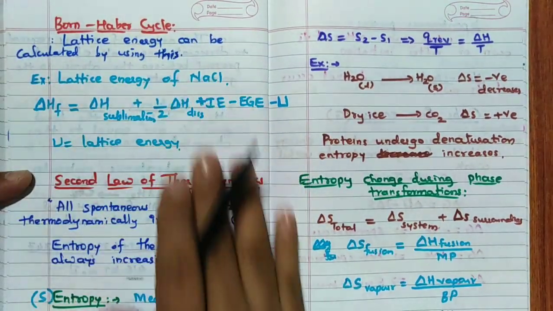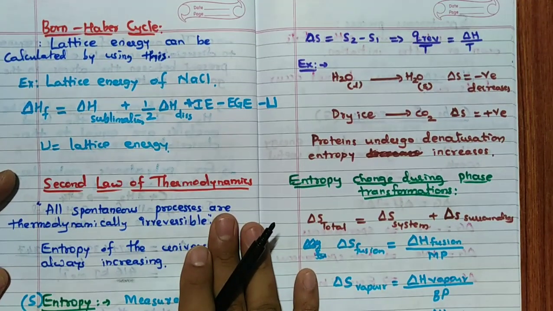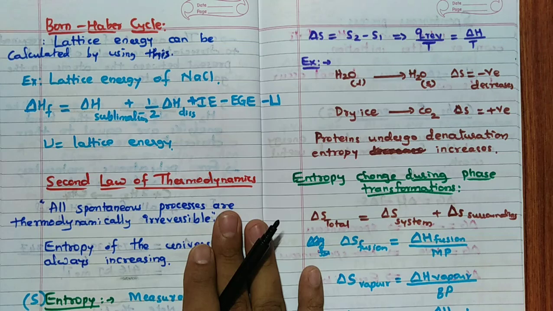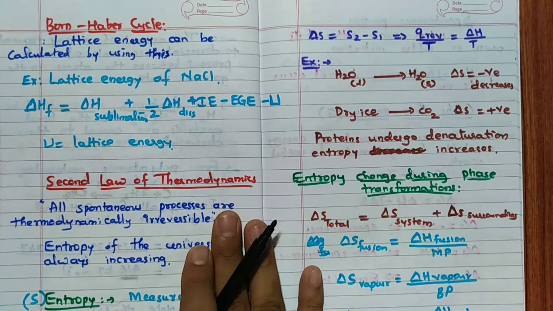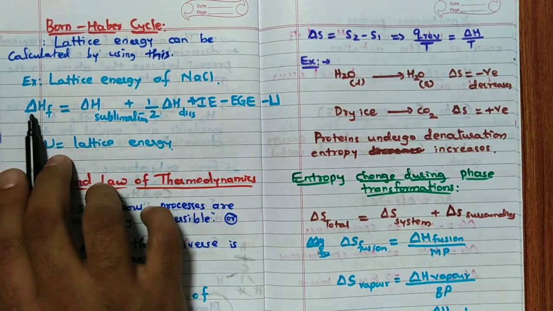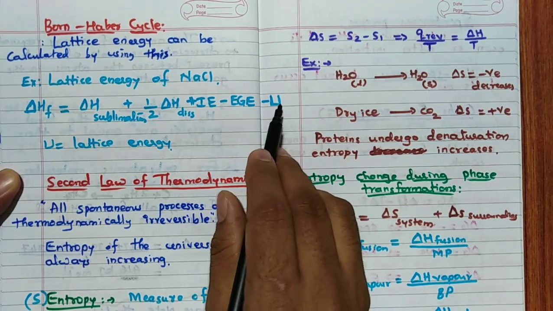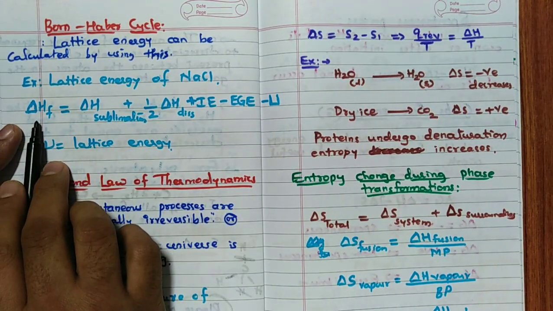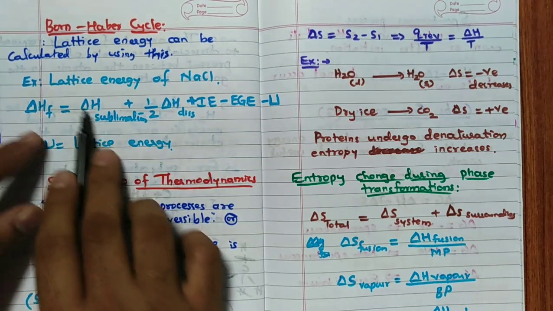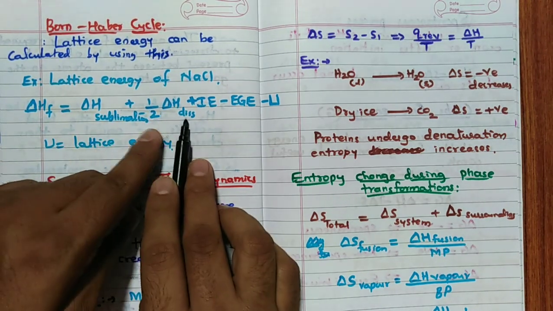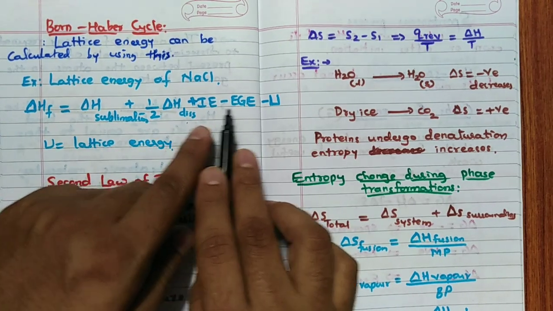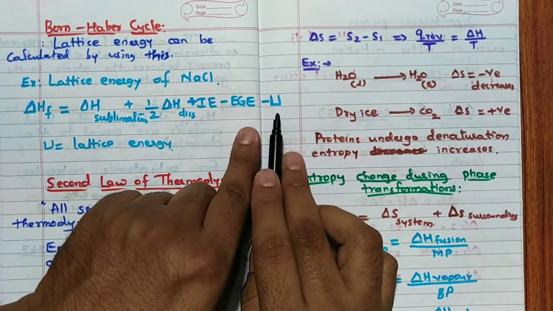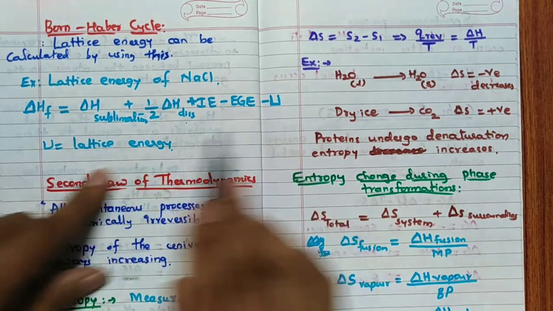Finally, lattice energy can be calculated by using the Born-Haber cycle. One example I have given, if possible, you remember this. Lattice energy of NaCl can be calculated using delta H of formation: delta H of formation of NaCl, delta H of sublimation plus half of delta H of dissociation plus ionization energy minus electron gain enthalpy minus lattice energy.